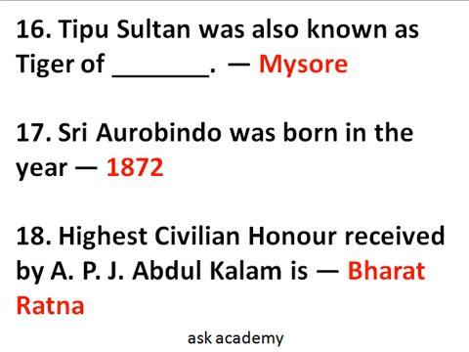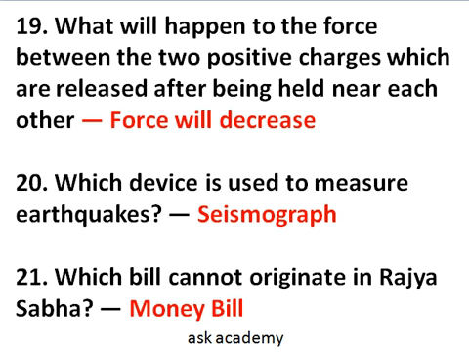Next question is question number 18. Highest civilian honor received by APJ Abdul Kalam is Bharat Ratna. Question number 19. What will happen to the force between the two positive charges which are released after being held near each other? Then the force will decrease. So answer of this question is force will decrease.